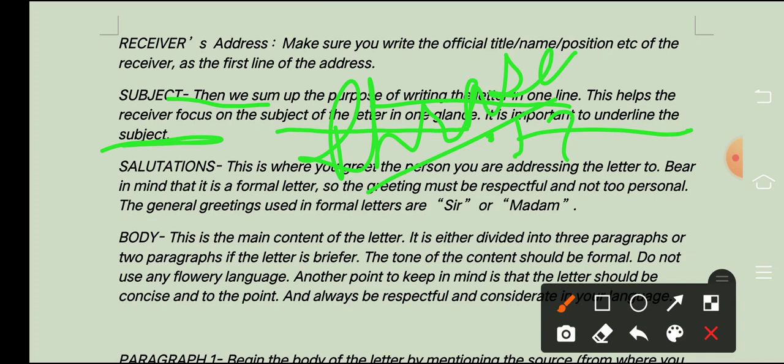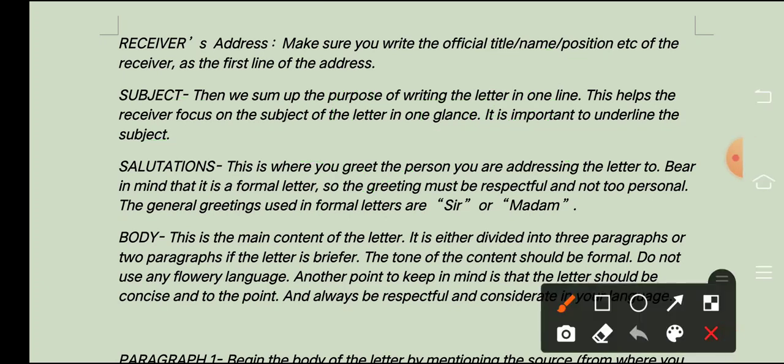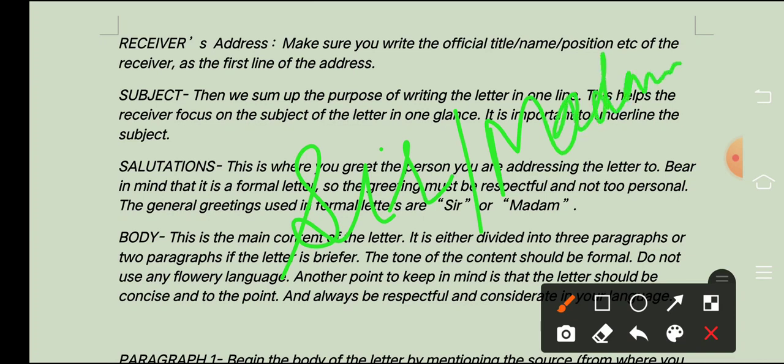Next is salutation. What is this salutation? Salutation means sir or madam, okay? And students are in the habit of putting a comma after sir and madam. So I have not told you to use any comma from the receiver's or sender's address itself. कहीं पे भी कोई comma आप use नहीं करोगे, right? जैसे आपने खुद का एड्रेस लिखा उसके बाद भी कॉमा नहीं लगाओगे, फुल स्टॉप कॉमा कुछ भी यूज़ नहीं करना है आपको. सिर्फ डेट के बीच में सिर्फ एक जगह कॉमा बताया गया है, like July 8, 2021, so वहीं पे आपको use करना है, right?